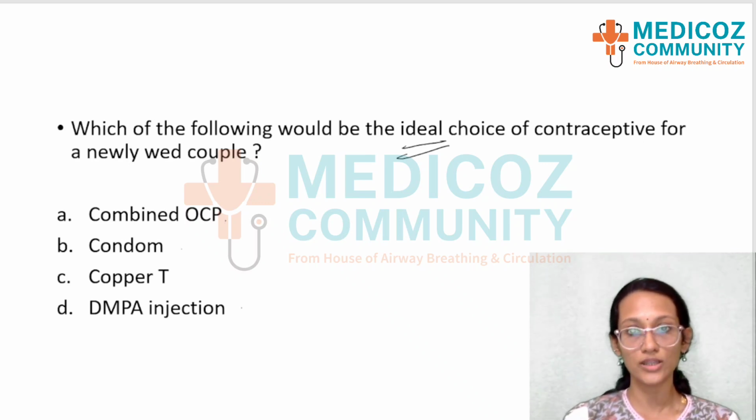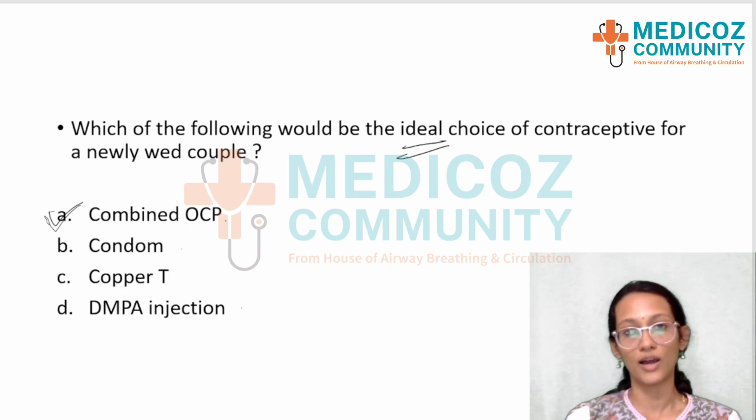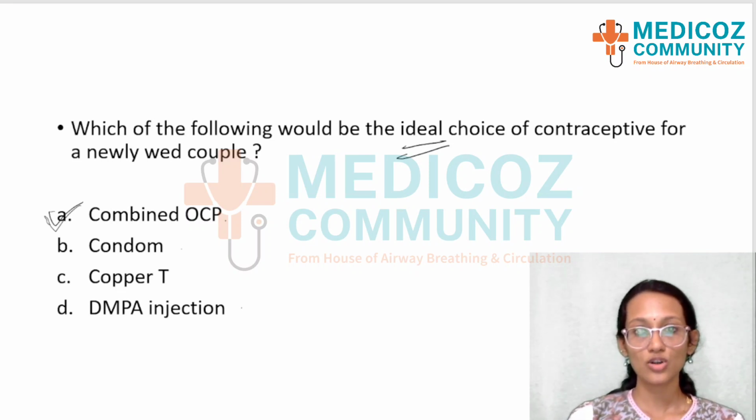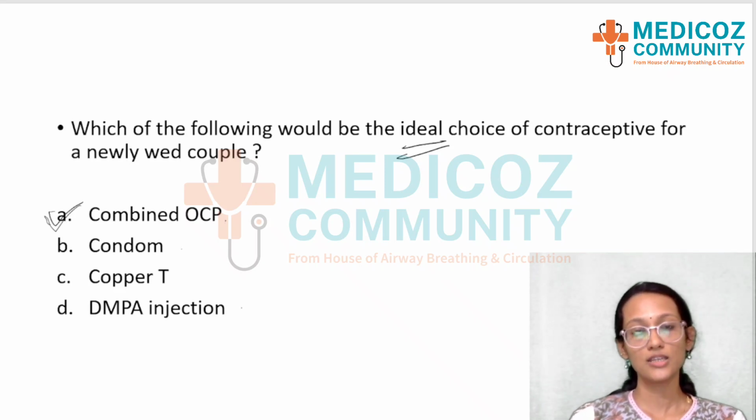But please note that for a newlywed couple, the most appropriate or the most commonly given contraceptive is combined OCPs, which is available in the government setting also as Mala N or Mala D. So the ideal choice is OCPs. You can argue that they can take DMPA or condom and so on, but I would say the most appropriate answer is combined OCPs, option A.